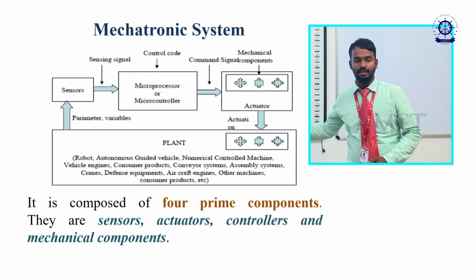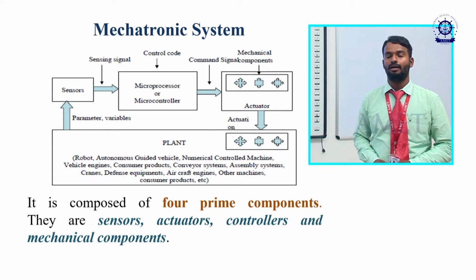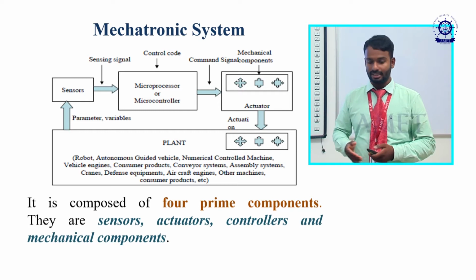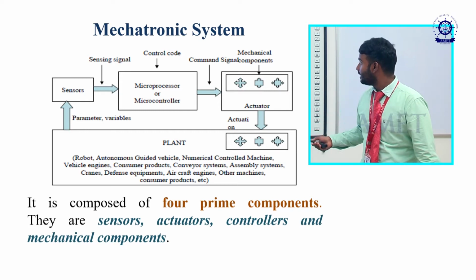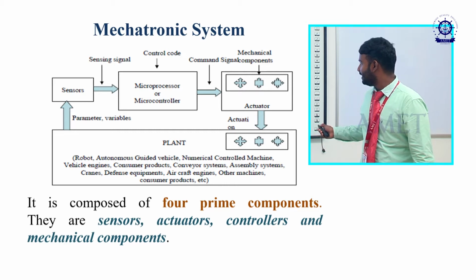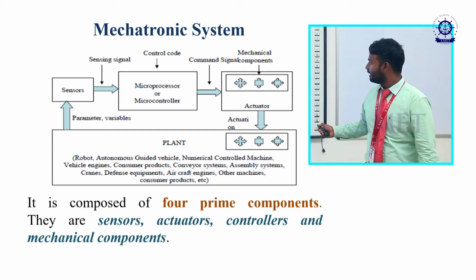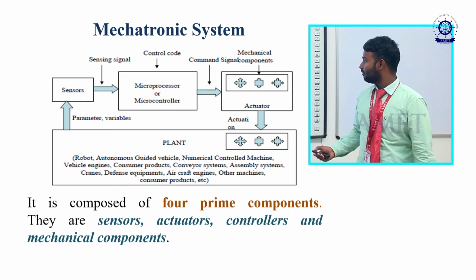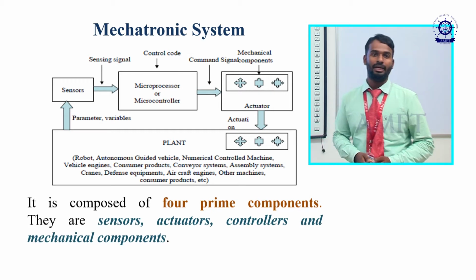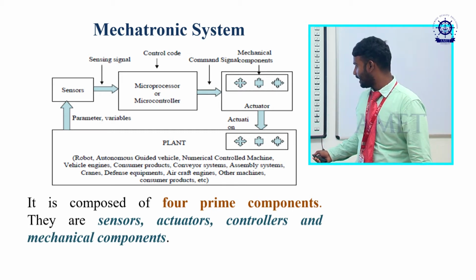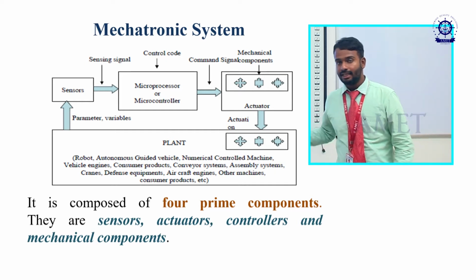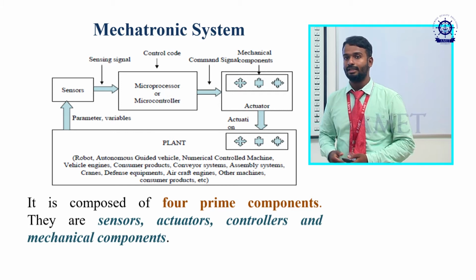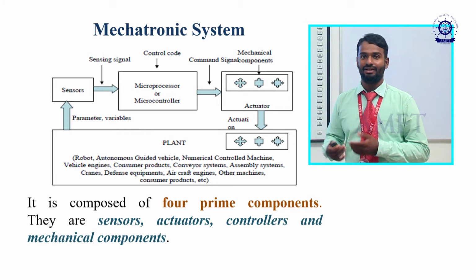Next I will show the mechatronic system. It differs somewhat from the normal system. The very basic definition of the mechatronic system is that it has feedback. This was explained in the previous slides. It has 4 main components: sensors, actuators, controllers and mechanical components. You can see how the mechatronic system is advanced over the normal system, in that it is able to give the desired effect.